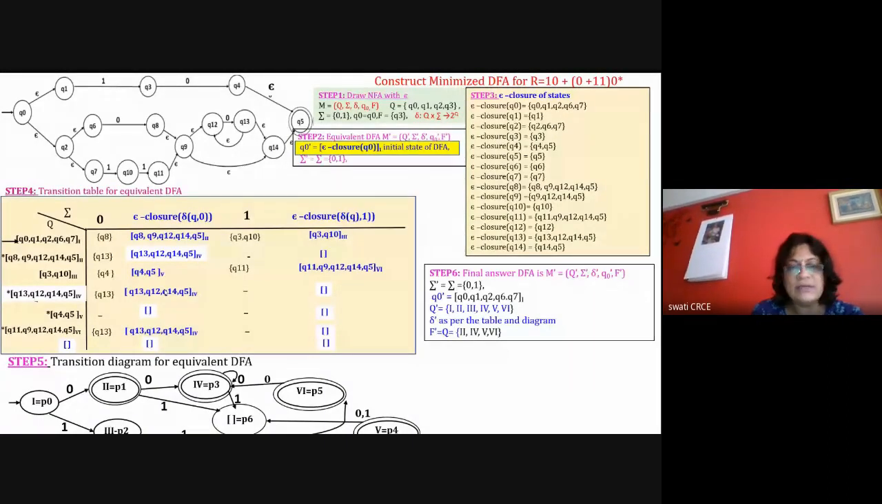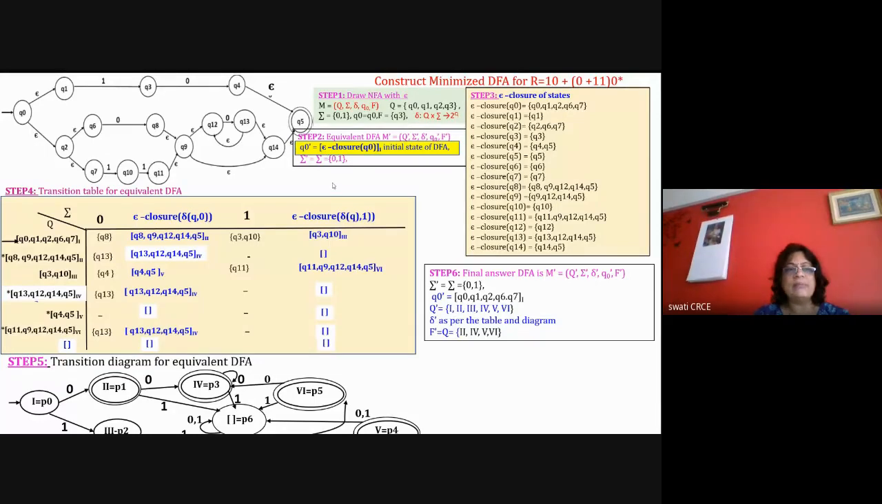Now 6th with 0 is equal to 4, and 6th with 1 is equal to dead. And dead will remain in dead. Okay. So what we have done, just see the entire slide. What we have done is that from regular expression, we have drawn NFA with epsilon. For NFA with epsilon, we have calculated the epsilon closures of all the states. Now I am taking the initial state. Remember, initial state is equal to epsilon closure of Q0.